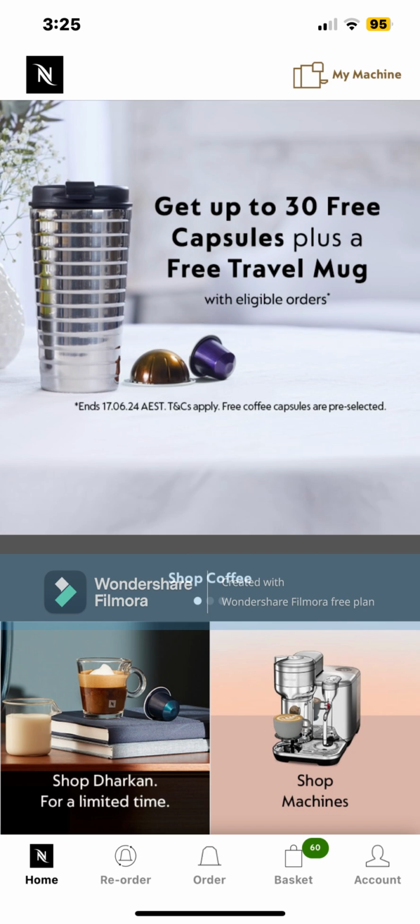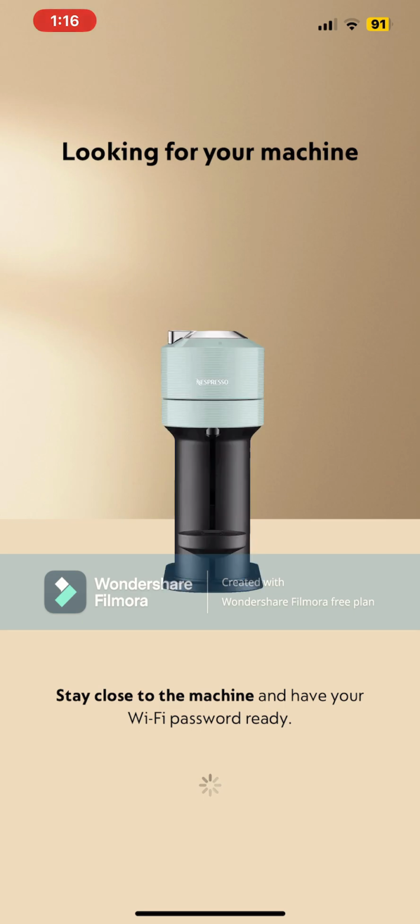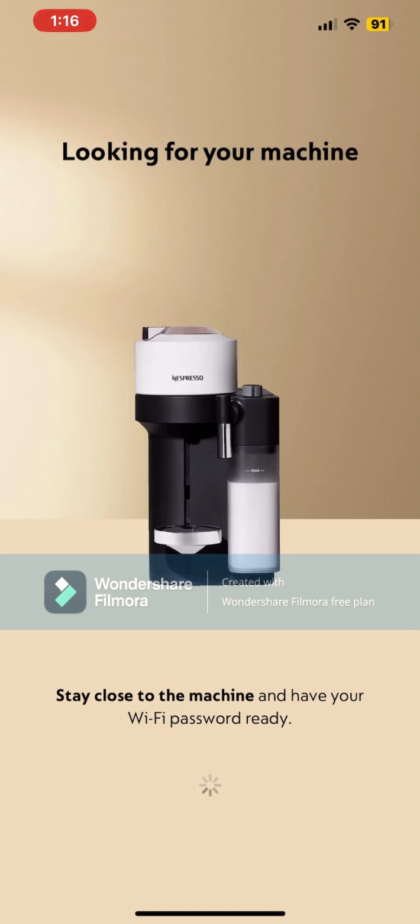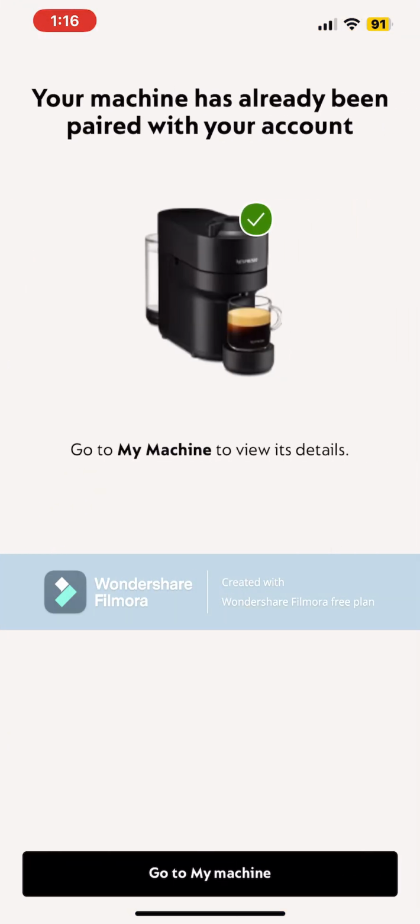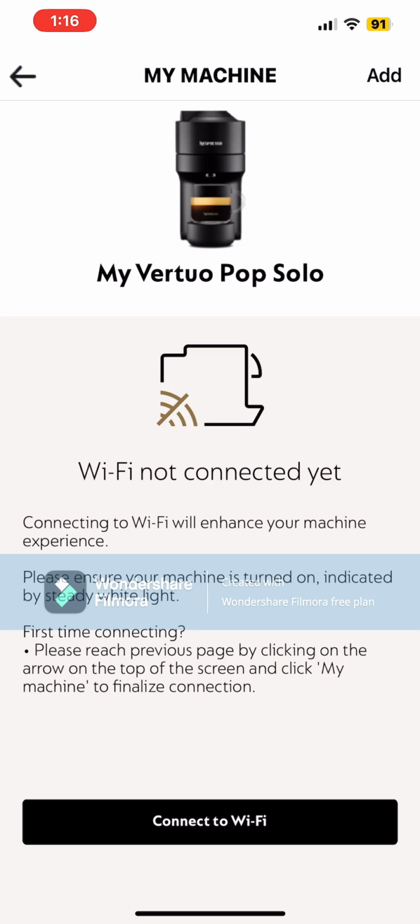Then you can go to Basket, which shows you the items being added to the cart. Then the Account tab shows you pretty much the basic settings as well as the order history, store location, membership information, and so today I'll be showing the My Machine.